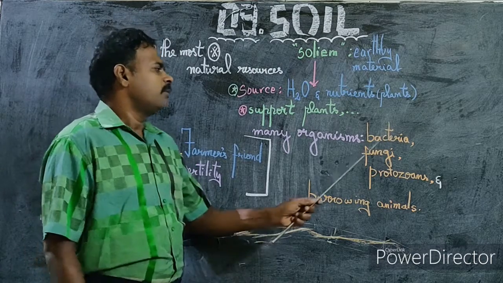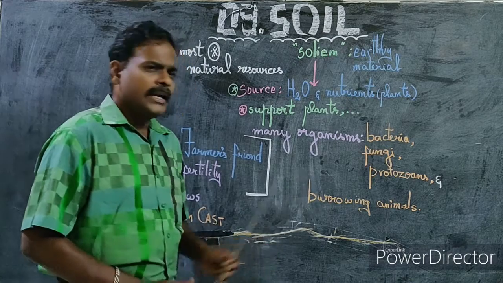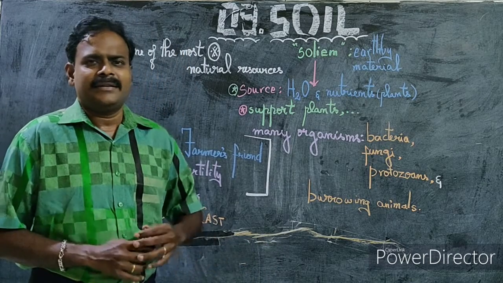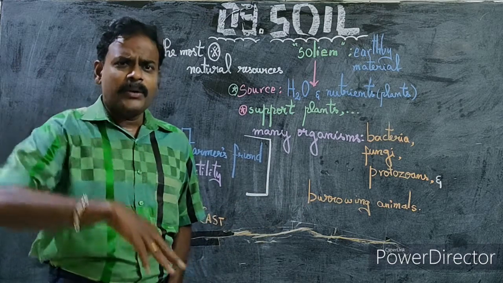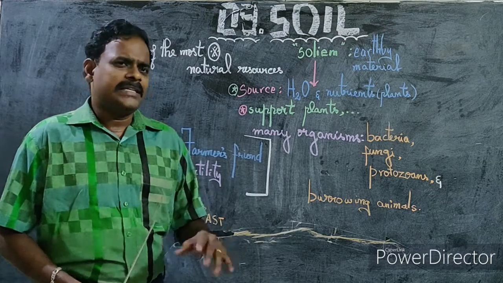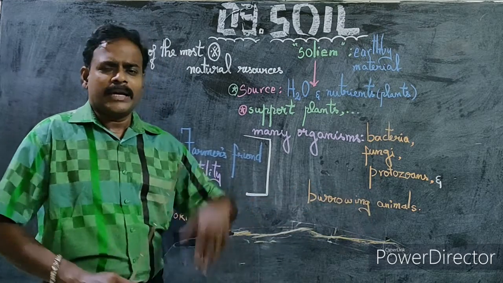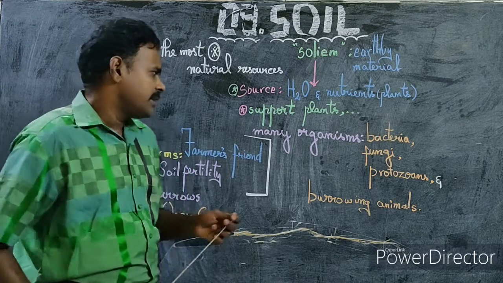I hope you know bacteria, fungi and protozoans are microorganisms. Burrowing animals include rodents like rats and rabbits, and some insects which burrow and live under the soil, including the earthworm, which is not actually an insect. So there are various burrowing animals which have soil as the habitat.